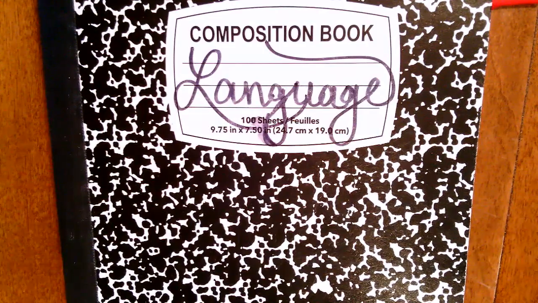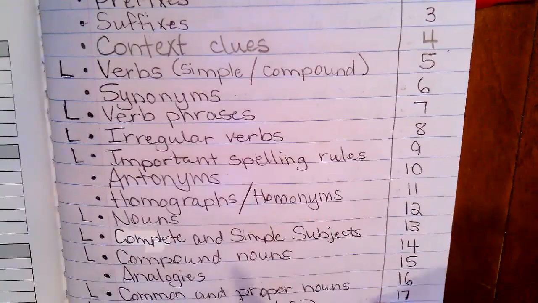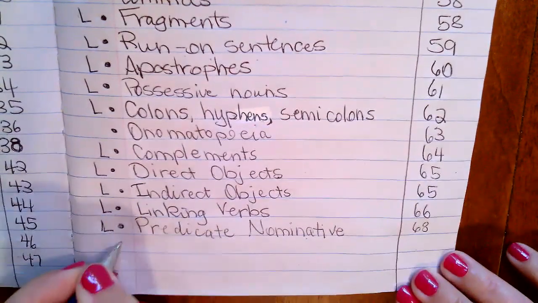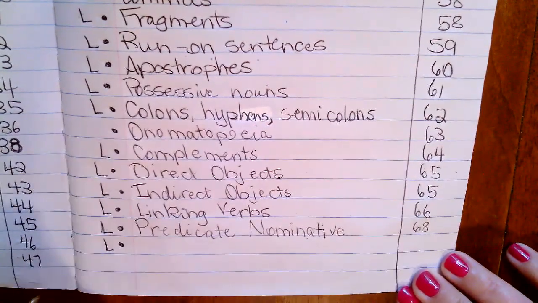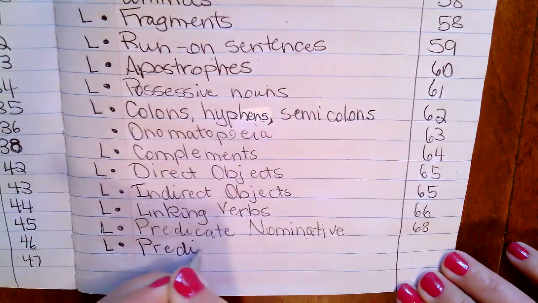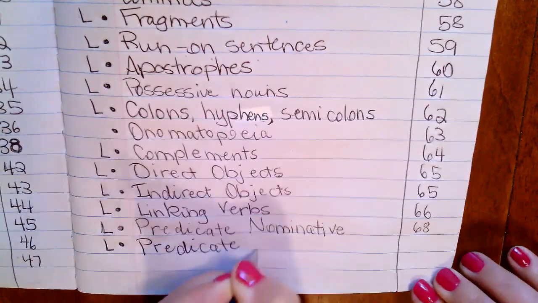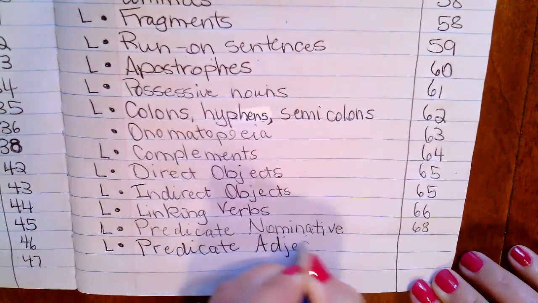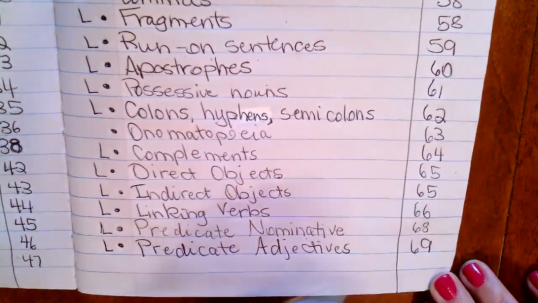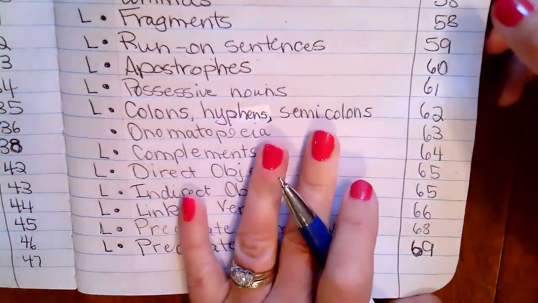For today's lesson, we're going to be talking about predicate adjectives. So in your language journal, go to your table of contents. I'm about to fill up another page. Okay, last time we did predicate nominatives, and this time we're going to do predicate adjectives. We're going to be on page 69, and this is going to be our title. All right, so go ahead and you can go to page 69 and write this as your title.